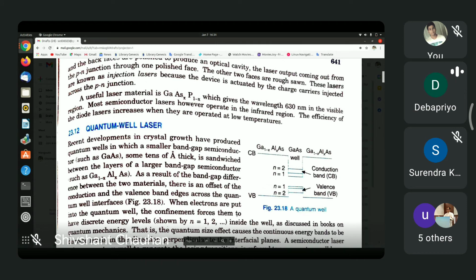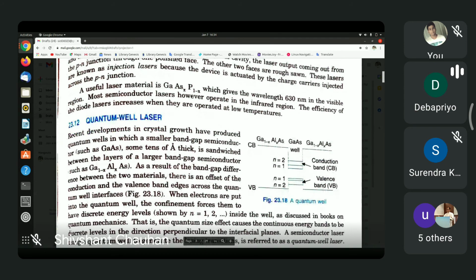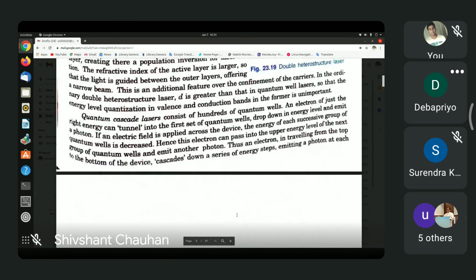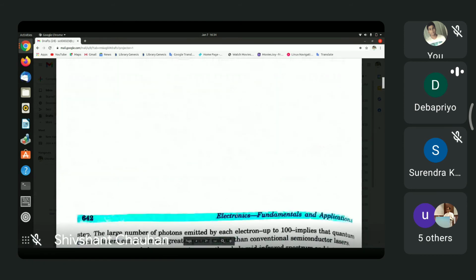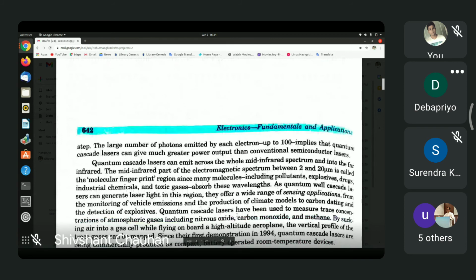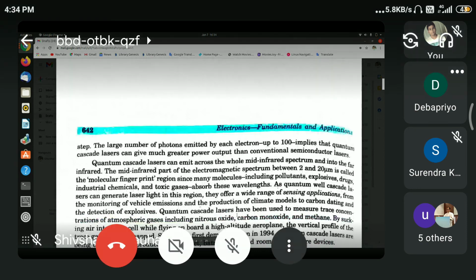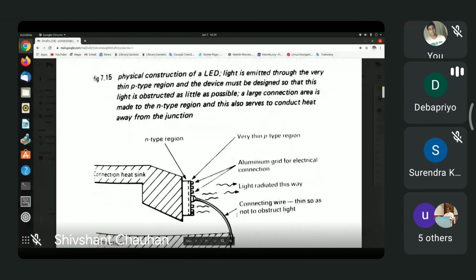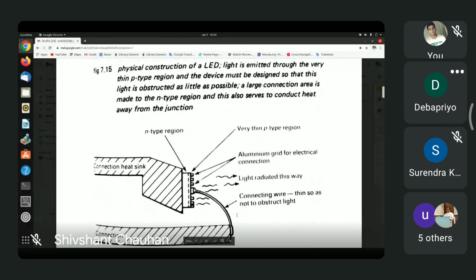If you go to the other pages that I sent a few days earlier, just move to pages from another book. This you know from previous classes. So what I'm trying to show you is the structure. Yeah, here, if you look closely inside a light emitting diode, you will find this